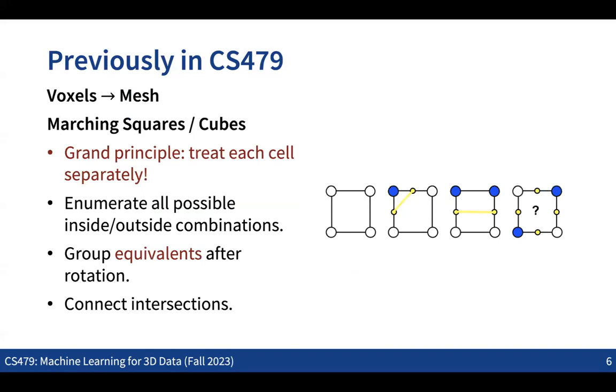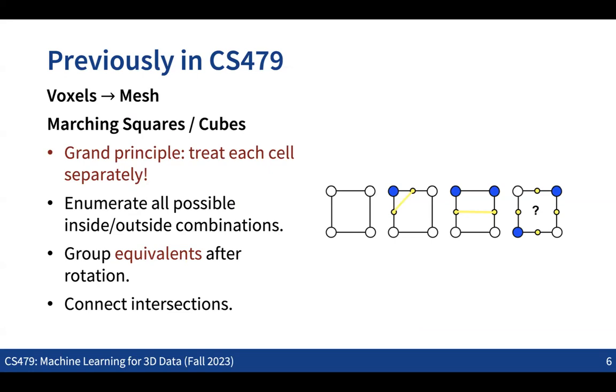Here the basic idea is that we treat every cell in the grid independently. We consider all the possible combinations of the four corner points in the 2D case, seeing whether each corner point is inside or outside of the shape. For all the possible cases, we find the points on each edge of the cell where the boundary of the shape lies. Then we connect these intersection points to build the edges of the mesh, and also the faces in the 3D case.